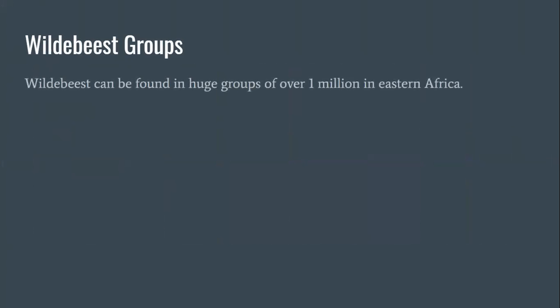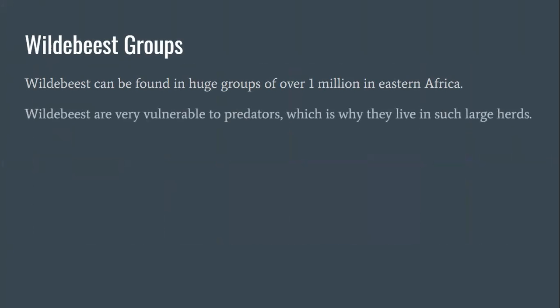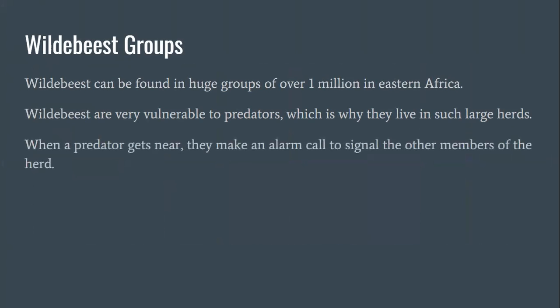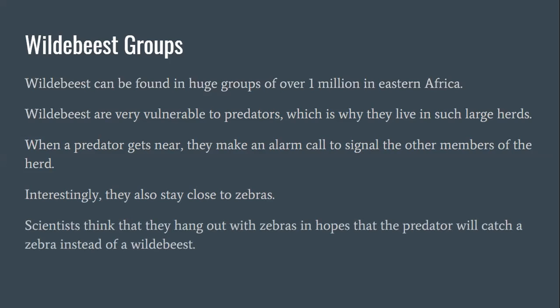Now let's talk about wildebeest groups. Wildebeest can be found in huge groups of over 1 million in eastern Africa. Wildebeest are very vulnerable to predators, which is why they live in such a large herd. When a predator gets near, they make an alarm call to signal the other members of the herd. Interestingly, they also stay close to zebras. Scientists think that they hang out with zebras in hopes that the predator will catch a zebra instead of a wildebeest.